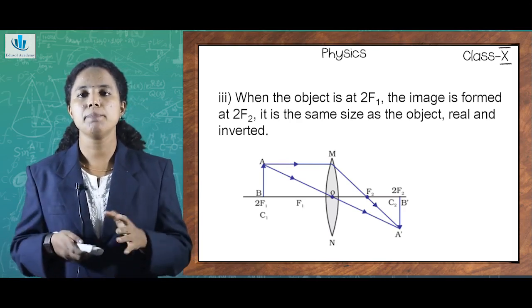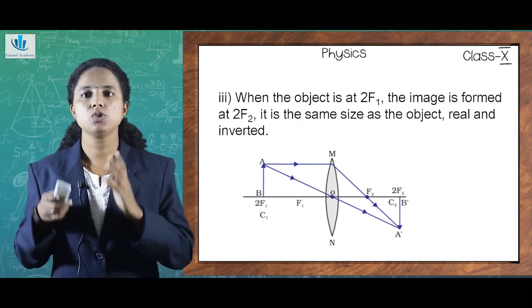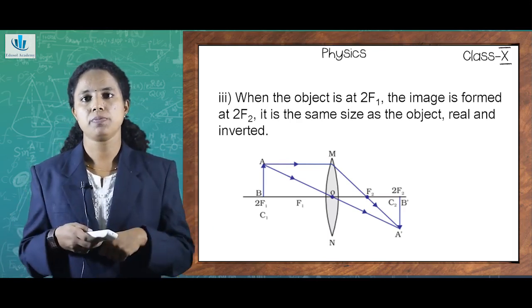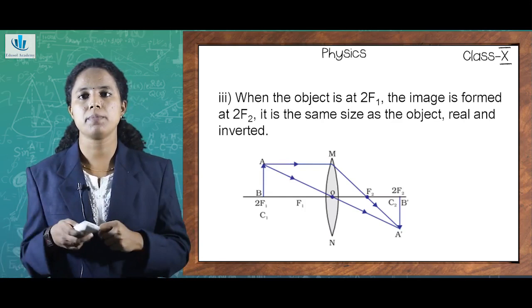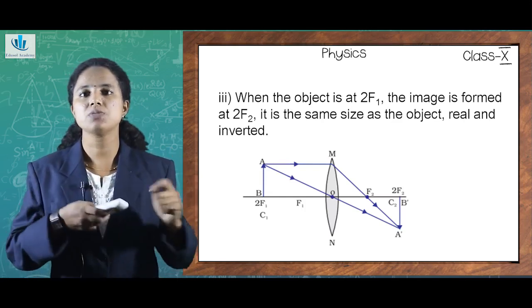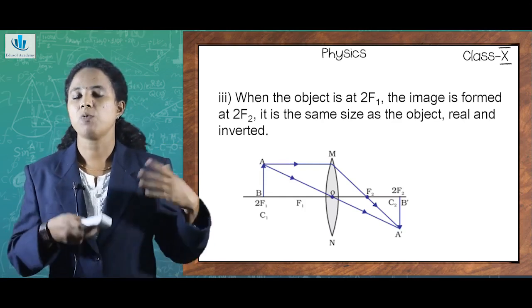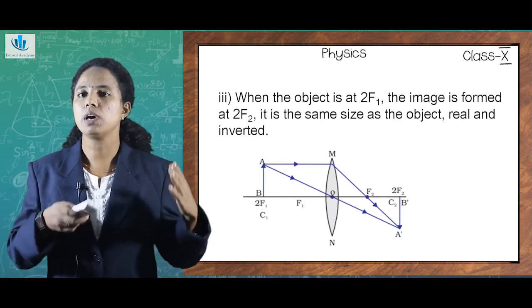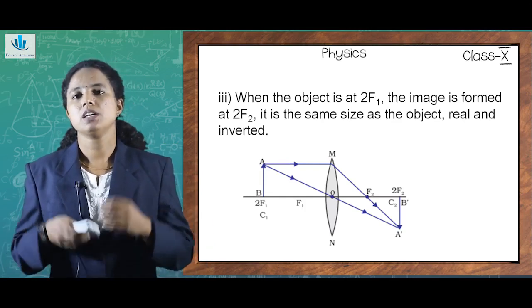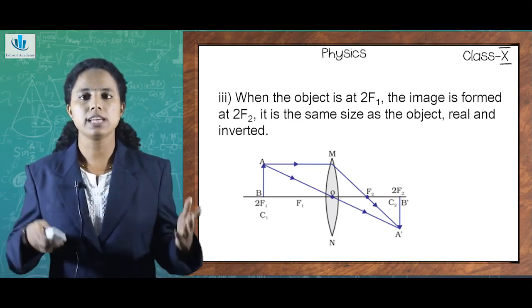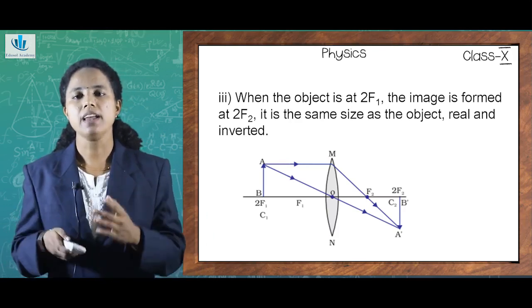You can see when I place my object at 2F1, then the image is formed at 2F2. And how is this comparable? You can see the image formed is having same size as that of the object AB. And what is the other nature? It is also real and inverted.